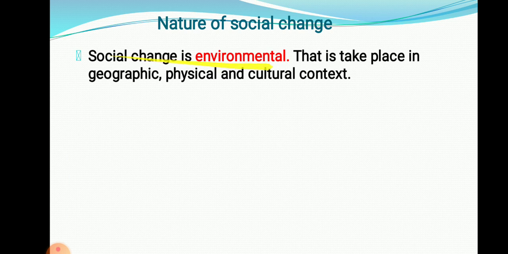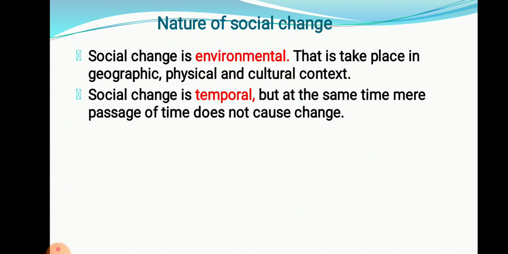Social change is environmental. That is, it takes place in geographic, physical, and cultural concepts. That means social change occurs not only in a particular aspect, but geographical, physical, and cultural changes also occur. Social change is temporal, but at the same time, mere passage of time does not cause change. Social change is temporal, meaning as time passes, changes occur.